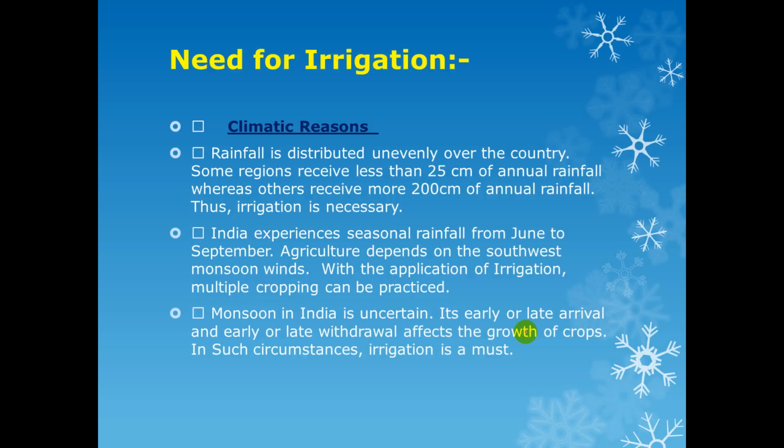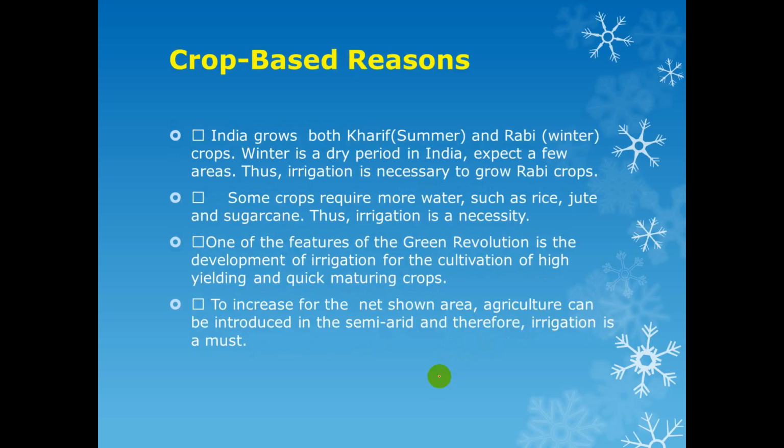As you know, with the application of irrigation, multiple cropping can be practiced. Monsoon in India is uncertain. It can have an early or late arrival. As you know, this time you are facing an early monsoon. The early or late arrival affects the growth of crops. In such circumstances, irrigation is very necessary and very important for us.